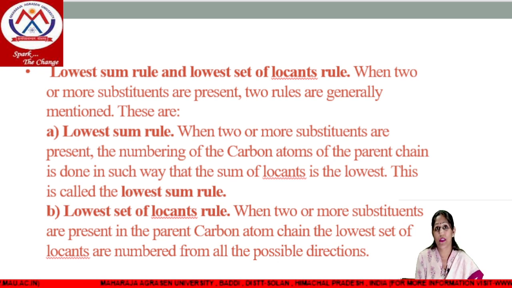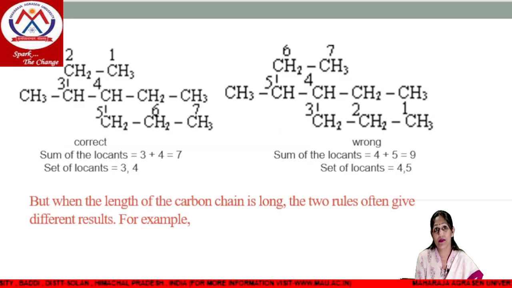Lowest sum rule में जब दो या दो से ज़्यादा सब्सटेंस प्रेजेंट होंगे तो नंबर जो होगा कार्बन एटम को, मतलब पेरेंट चेन के जो कार्बन एटम है, इस तरह से करेंगे कि उनका नंबर सम जो होगा वो मिनिमम आना चाहिए. For example, in this, if the substituents are present on 3rd and 4th position, then their sum will be 7. And in another structure, if you are numbering from below, then substituents will be present on 4 and 5, and their sum will be 9. So we will select the another structure.